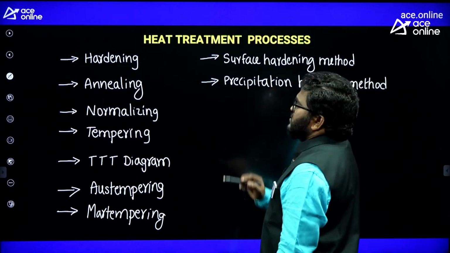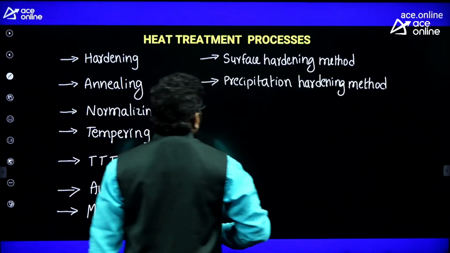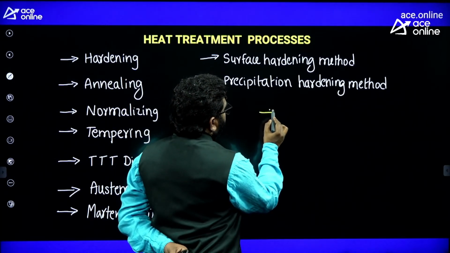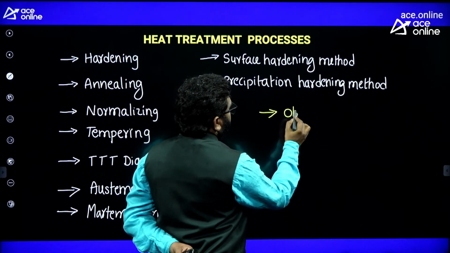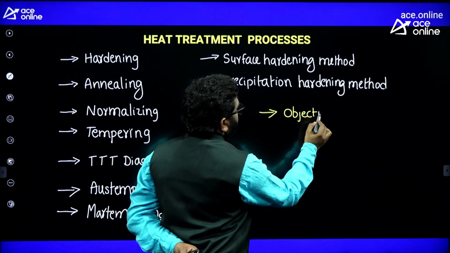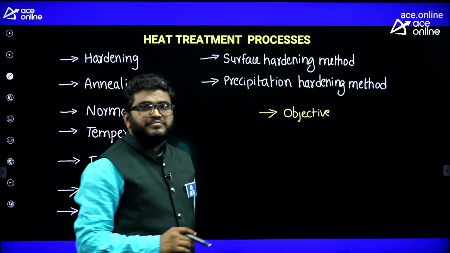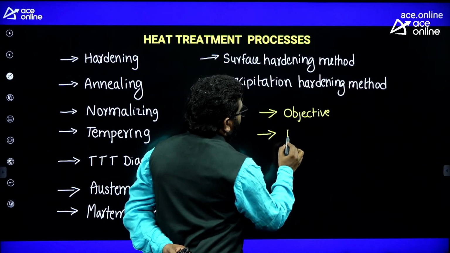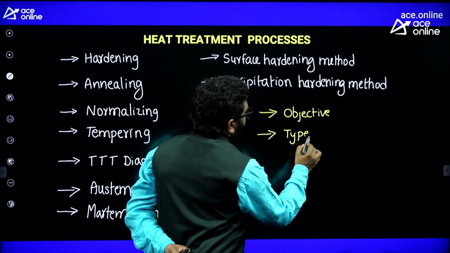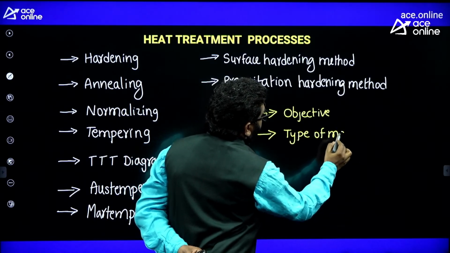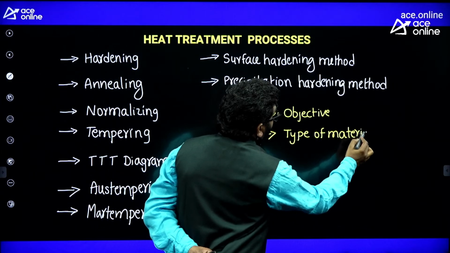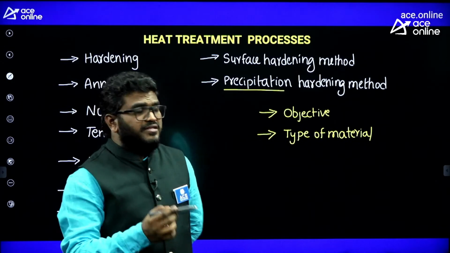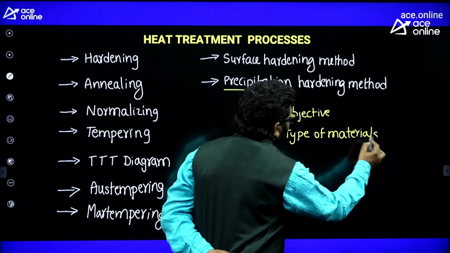So what should you focus on in each process? Remember, in each process what you should focus on, I'll tell you, listen. In each process you should focus on the objective of the process, means what is the purpose, the aim of that process. Second, for what type of materials we are applying that process, is it ferrous or non-ferrous? Like precipitation hardening, that is applied for non-ferrous alloys, like that. Type of materials, and then